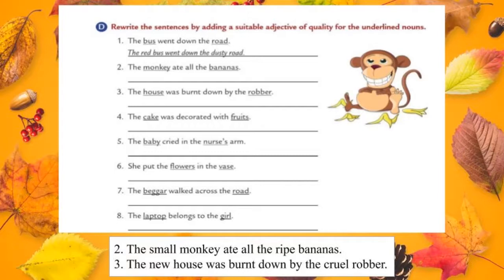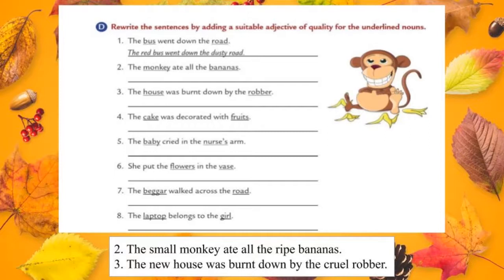Let's move to the second one. The monkey ate all the bananas. In the second sentence also they underlined 2 nouns. One is monkey and another one is bananas. We should add a suitable adjective for monkey and bananas. We can write small monkey or a big monkey, otherwise naughty monkey. We can use any adjective. Okay, the small monkey ate all the ripe bananas. How am I describing the bananas? Ripe. So now we should rewrite the small monkey ate all the ripe bananas.